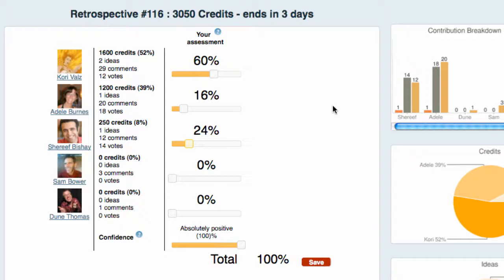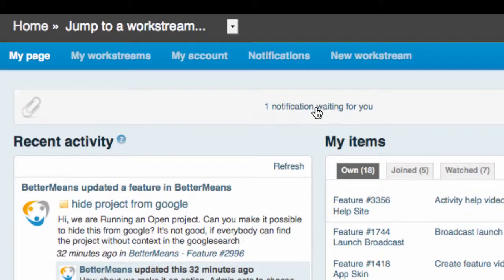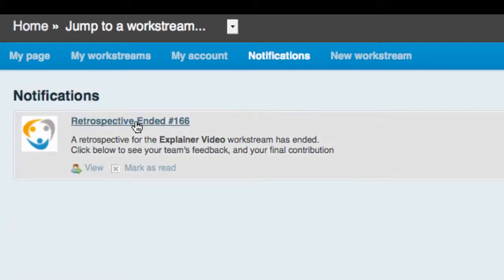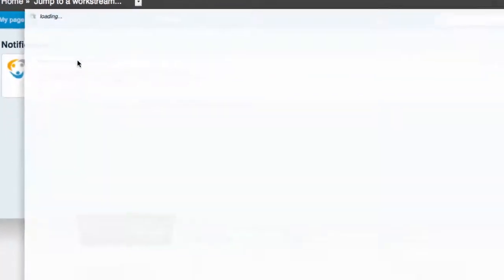Or if you really want to participate, you can always set your confidence scale at very low so that your voice is heard, but is maybe not overpowering the people who know more closely who did what. So once you have indicated the percentages and set your confidence scale, you can cast your vote. After 3 days have passed, the retrospective ends, and you will receive another notification that the retrospective has ended, and you can see the results of that retrospective.